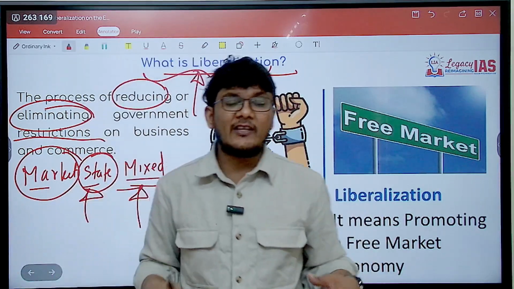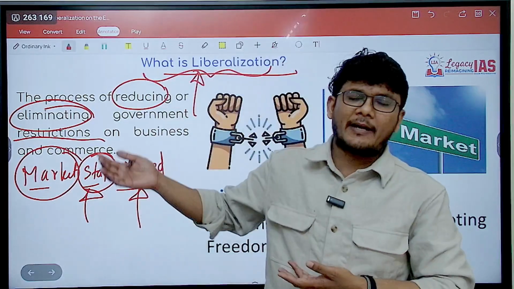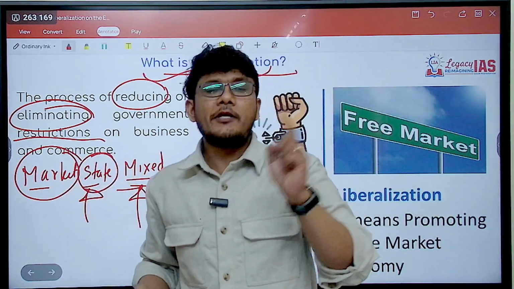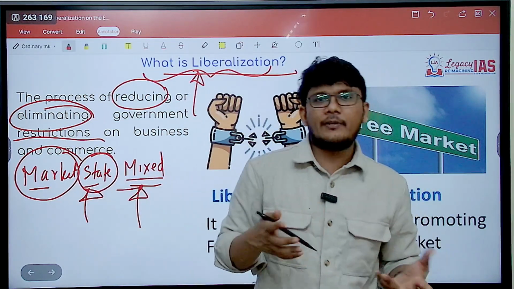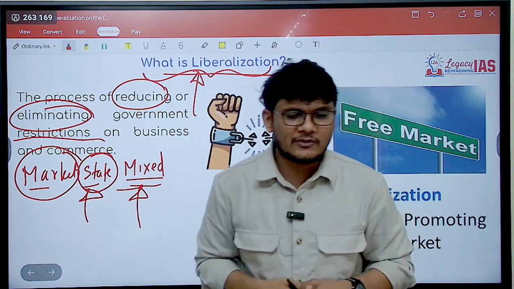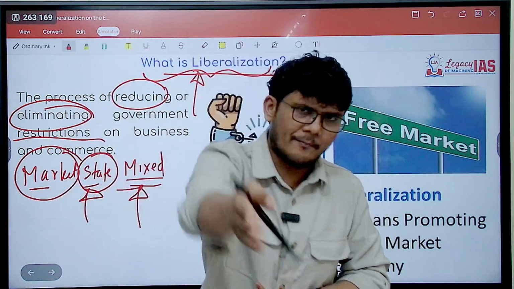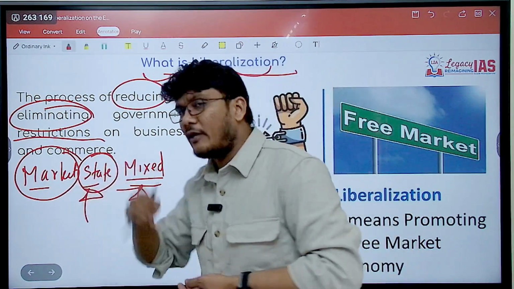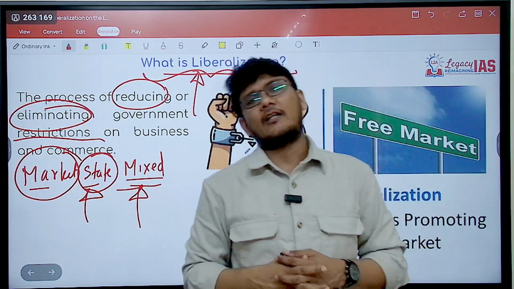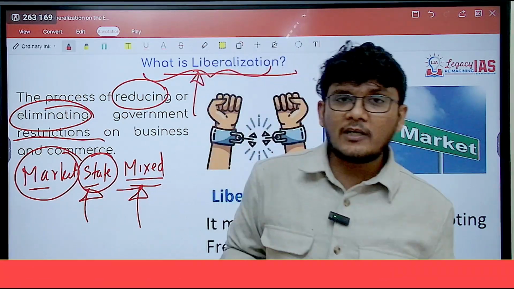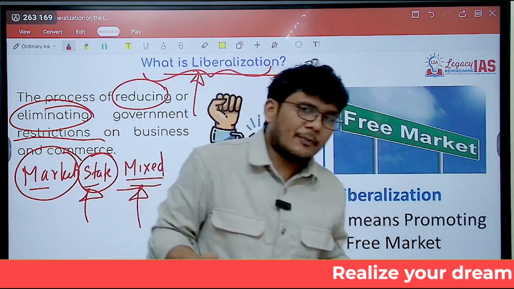The positive is there is no government interference; market demand and supply decide the prices and everything in the market. But the issue is, since demand and supply decide the prices, there might be cases wherein the last person standing in the queue, the person who is poor, might not get the benefit. That is why the state intervenes. So the state comes in, but in a state economy, complete state authority is there. The positive is, because the state is intervening, if the state is good, the poor people would also be provided with benefits.